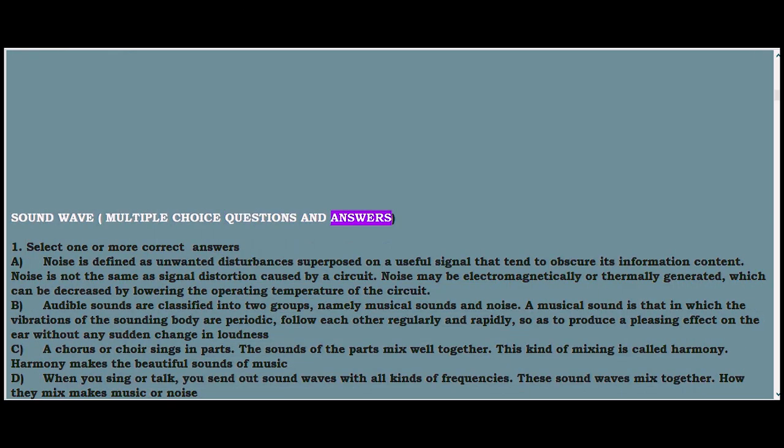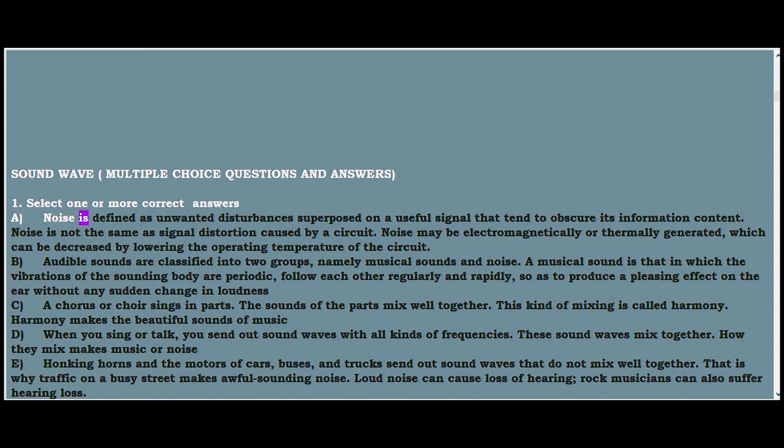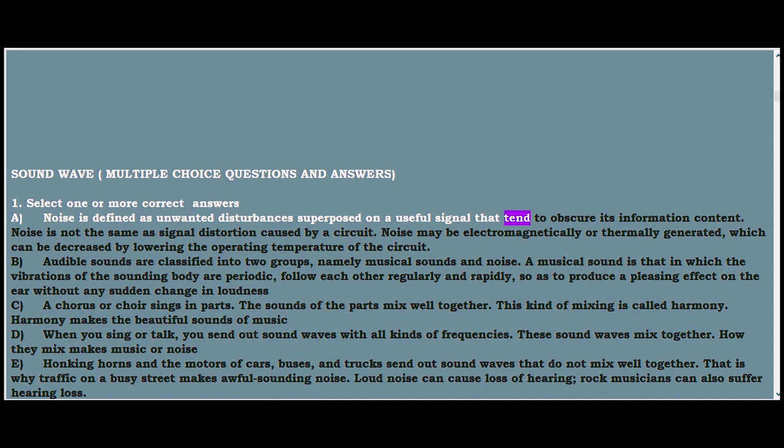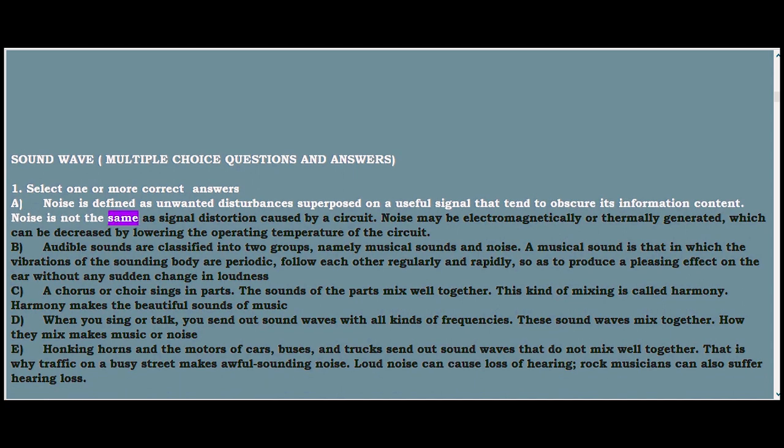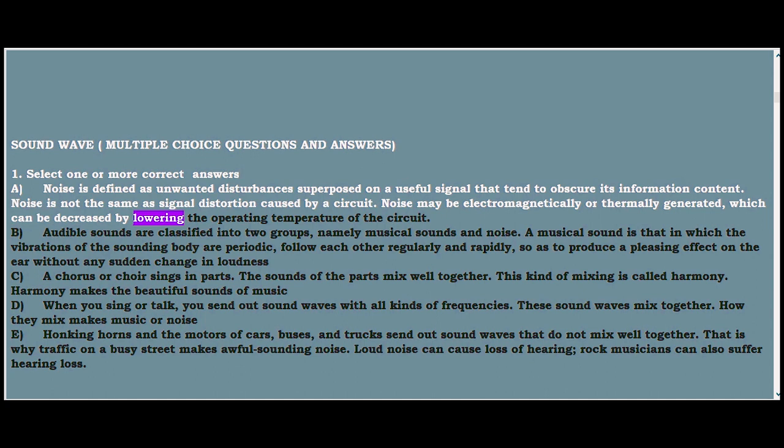Sound wave, multiple choice questions and answers. 1. Select one or more correct answers. A. Noise is defined as unwanted disturbances superposed on a useful signal that tend to obscure its information content. Noise is not the same as signal distortion caused by a circuit. Noise may be electromagnetically or thermally generated, which can be decreased by lowering the operating temperature of the circuit.